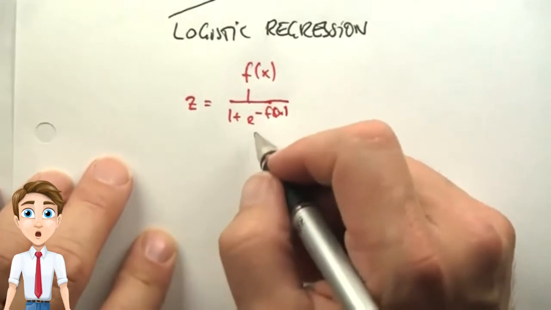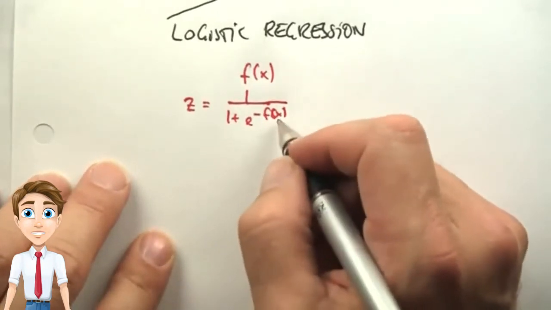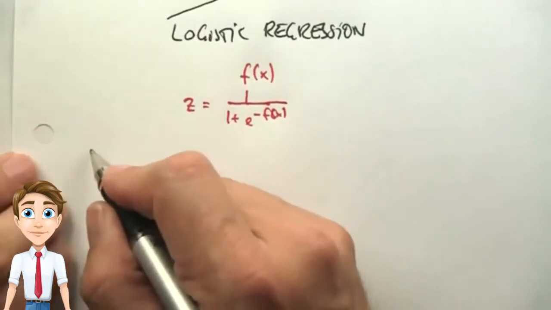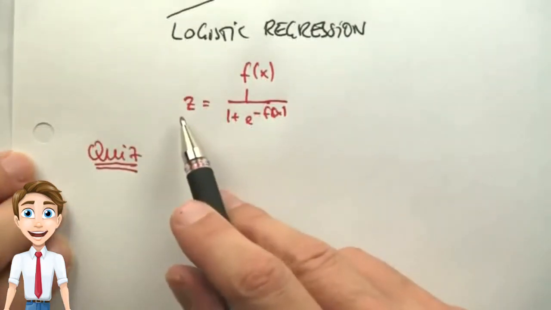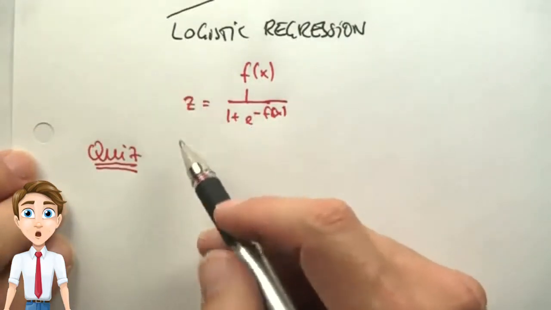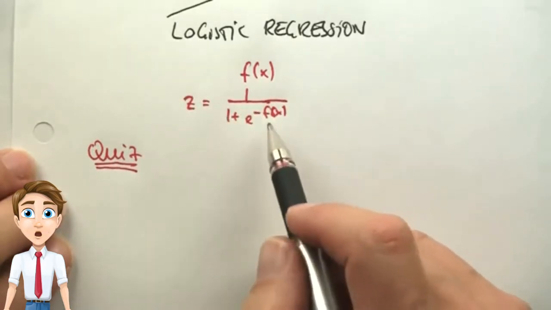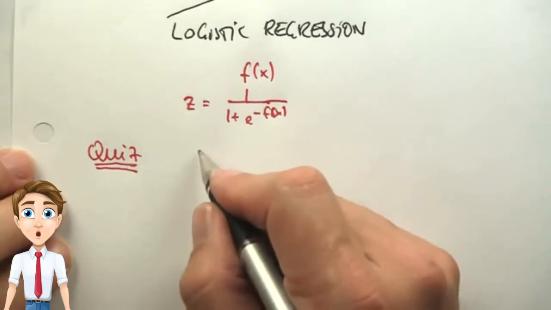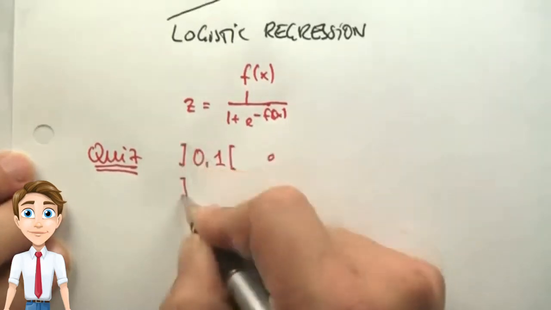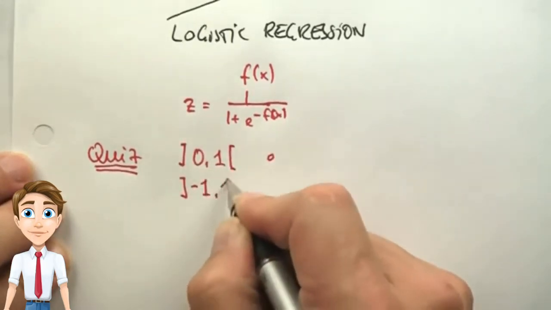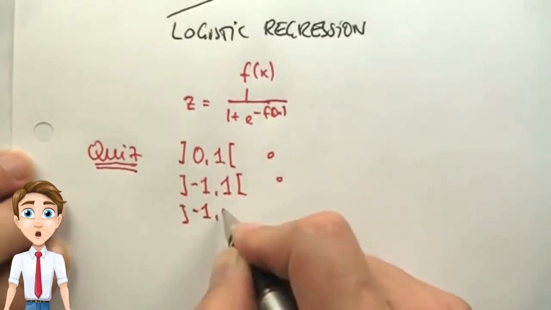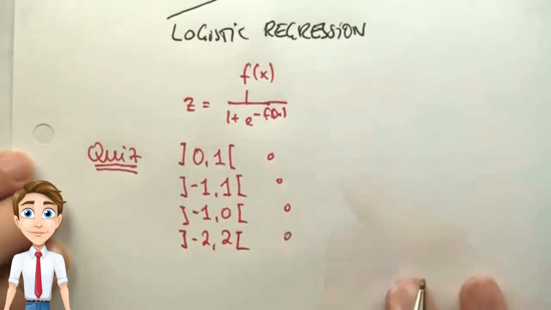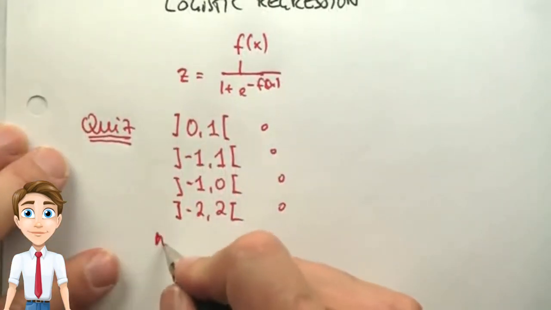z equals 1 over 1 plus exponential of minus f of x. So here's a quick quiz for you. What is the range in which z might fall given this function over here and any linear function f of x? Is it 0, 1? Is it minus 1, 1? Is it minus 1, 0? Minus 2, 2? Or none of the above?